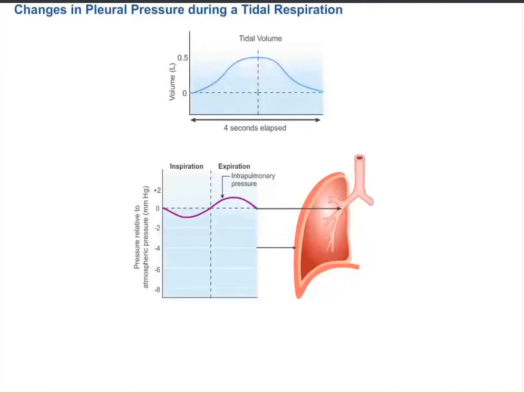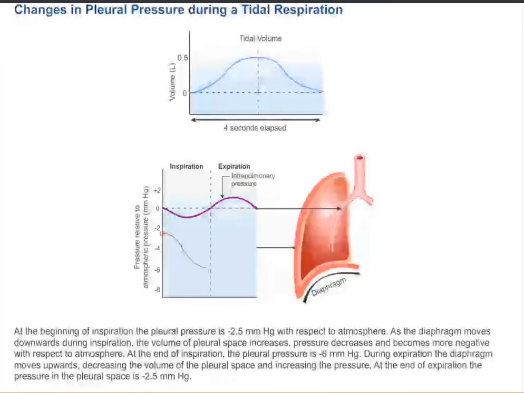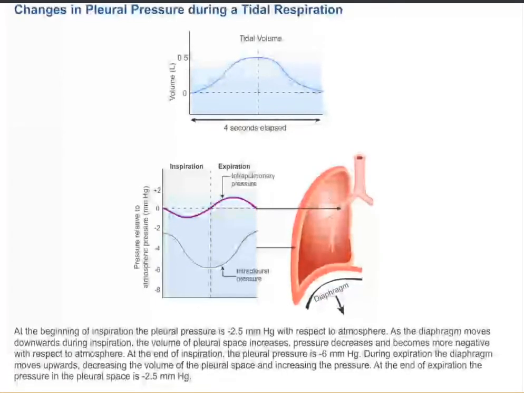Changes in pleural pressure during a tidal respiration. At the beginning of inspiration, the pleural pressure is -2.5 mm of mercury, with respect to atmosphere. As the diaphragm moves downwards during inspiration, the volume of pleural space increases, pressure decreases, and becomes more negative with respect to atmosphere. At the end of inspiration, the pleural pressure is -6 mm of mercury.